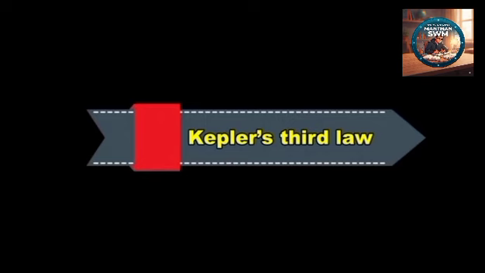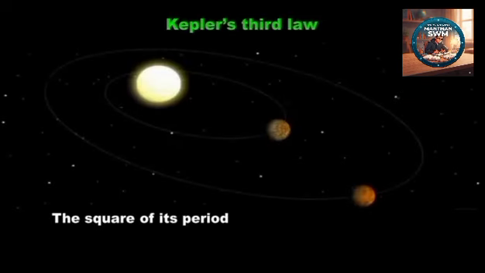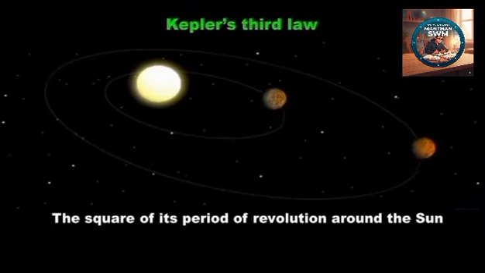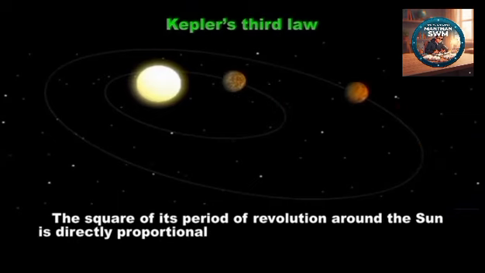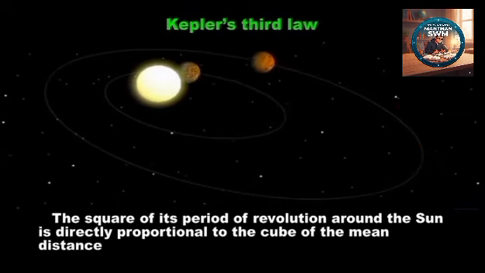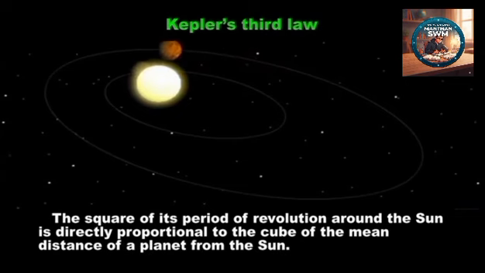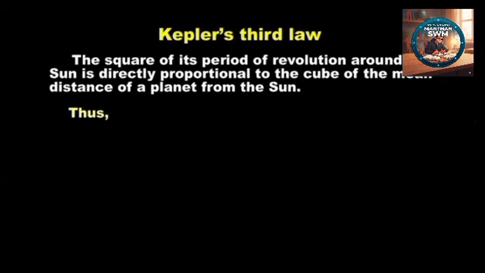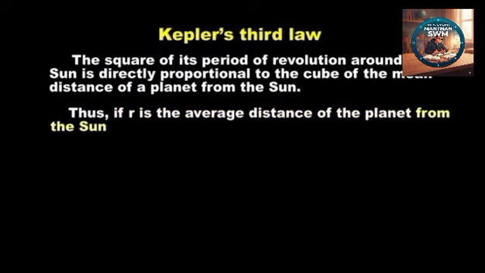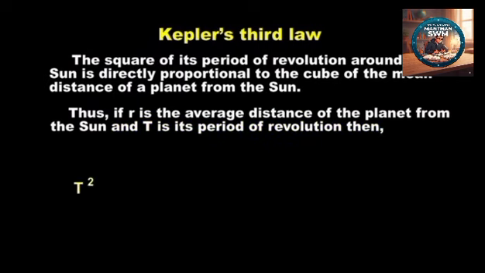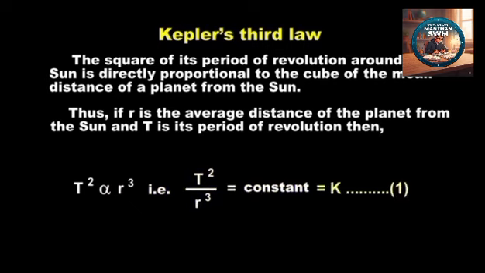Then Kepler's third law. The square of its period of revolution around the Sun is directly proportional to the cube of the mean distance of a planet from the Sun. Thus, if r is the average distance of the planet from the Sun and T is the period of revolution, then T square is directly proportional to r cube. That means T square upon r cube is equal to constant, equal to k.